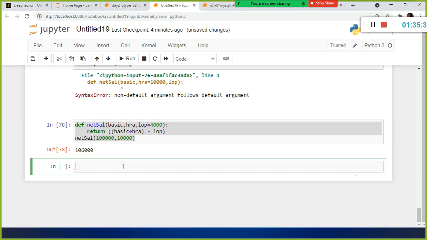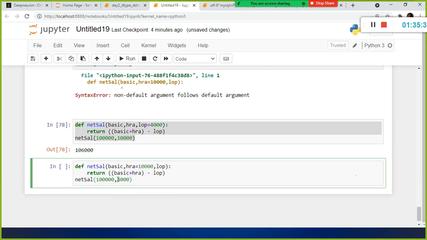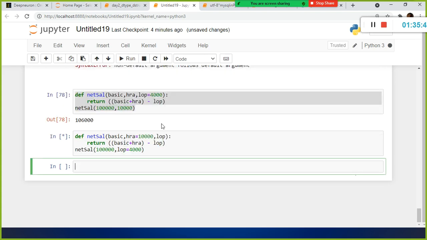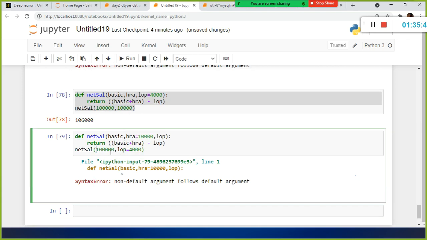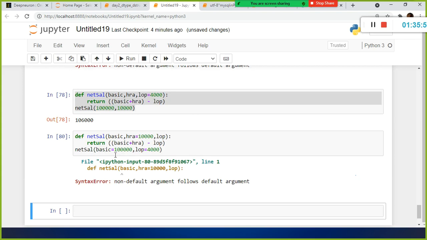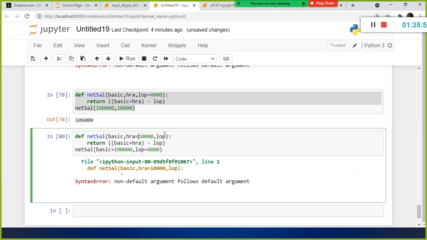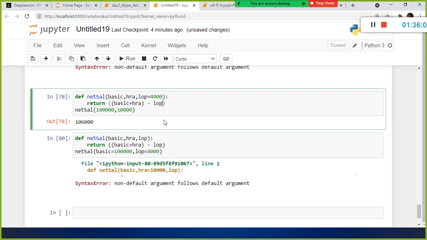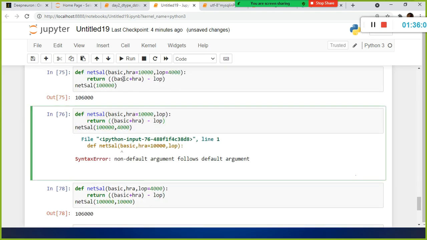Look here. I'm going to say LOP is equivalent to 4000. Will it work here while passing the argument? Here I'm going to say basic is equivalent to, this is called your keyword, non-default argument. Even in this case, you need to specify this one here. For example, forget about the default parameter. Default parameter, you are clear, right? Maybe it will be confusing because I tried all possible combinations.